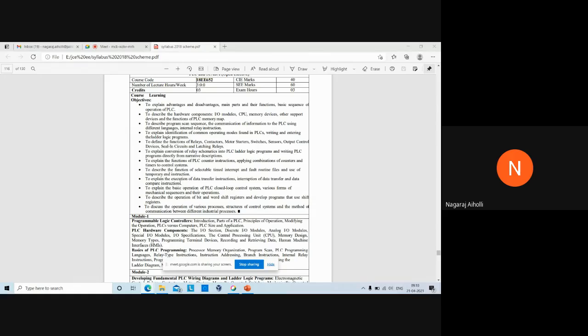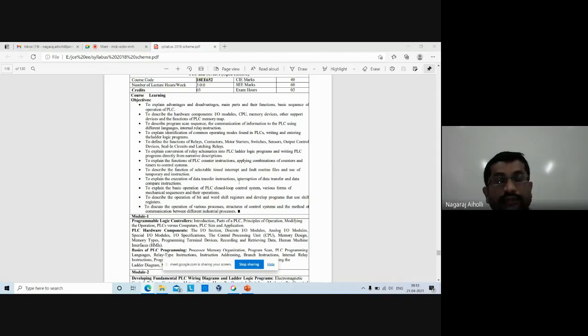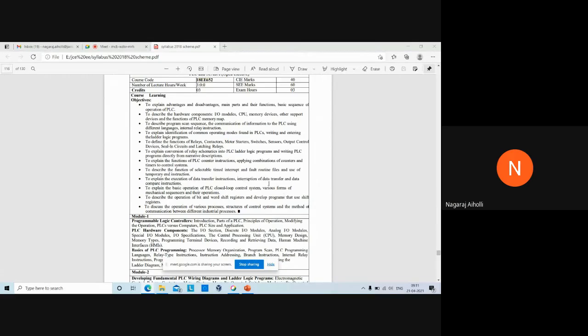To explain the execution of data transfer instructions. To transfer the data from one memory location to another memory location, or it may be transferring of the data from one register to another register. Right? You're transferring the data, you're moving the data. They are called data transfer instructions. For example, there is one instruction called MOV, the move instruction. This move instruction transfers the data, it copies the data from one memory location to another memory location. Okay. So such instructions are called data transfer instructions.